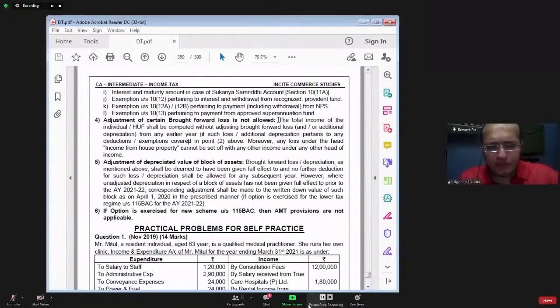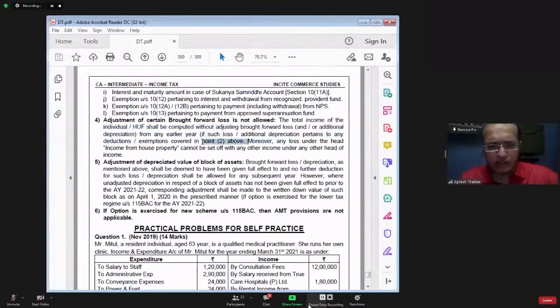So point number 4 says the total income of the individual HUF shall be computed without adjusting the brought forward loss from any earlier year, if such loss or depreciation pertains to deduction or exemption which is covered in point 2 above.